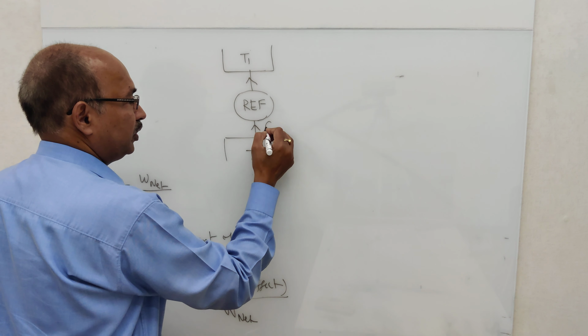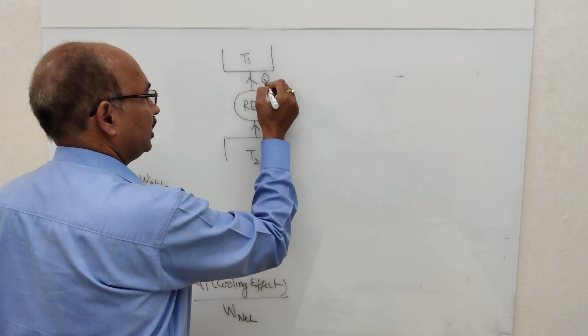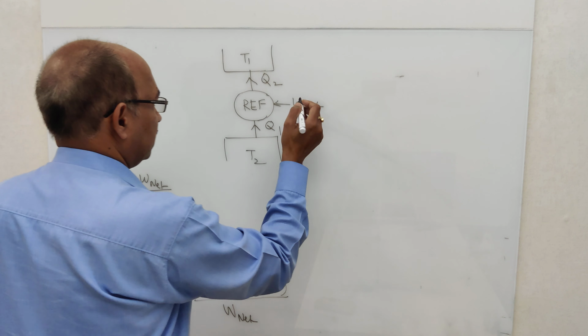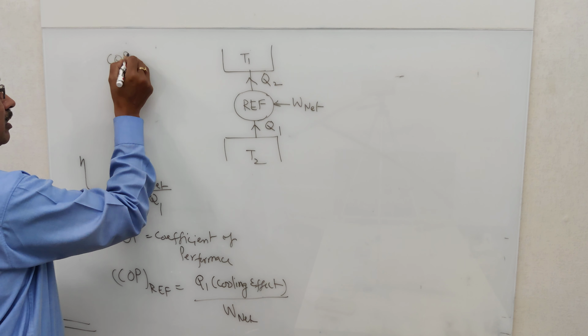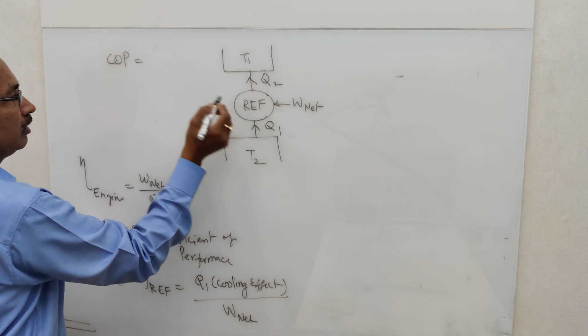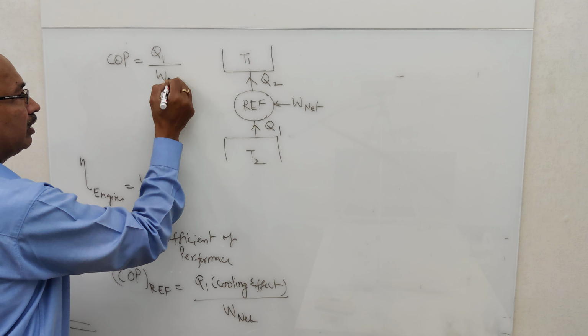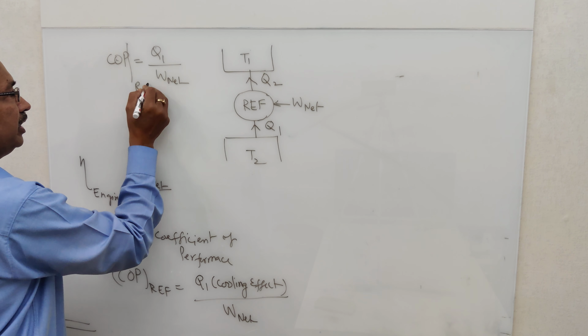It is consuming say Q1 amount of heat and sending Q2 to the high temperature reservoir and consumes W net. So what is the COP? COP is Q1, which is cooling effect, by W net, which is for refrigeration mode.